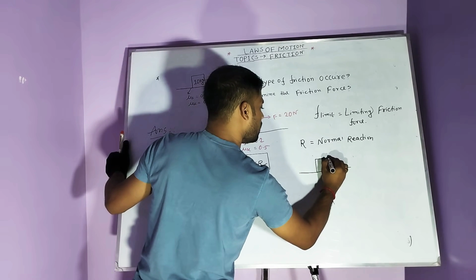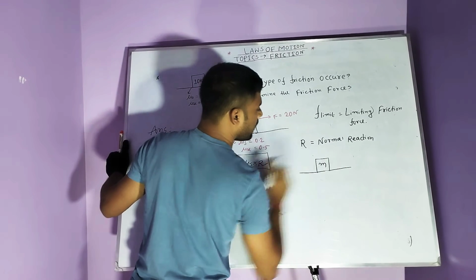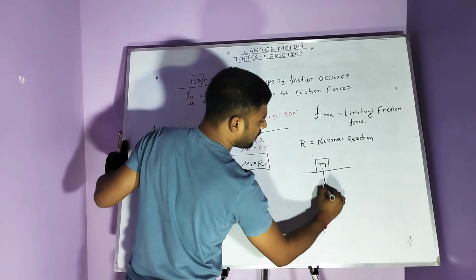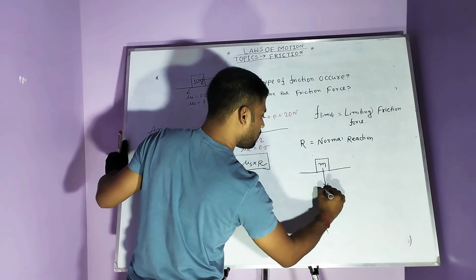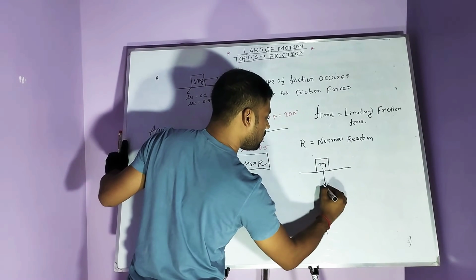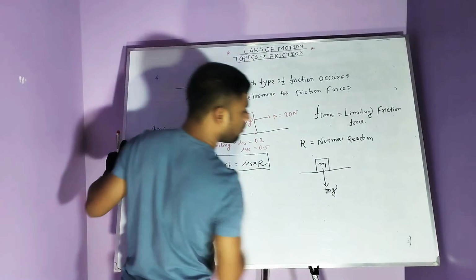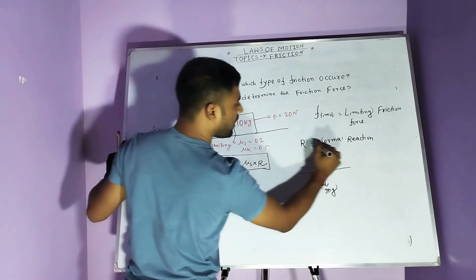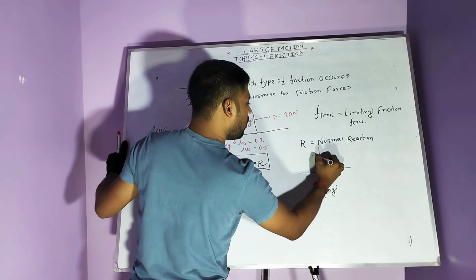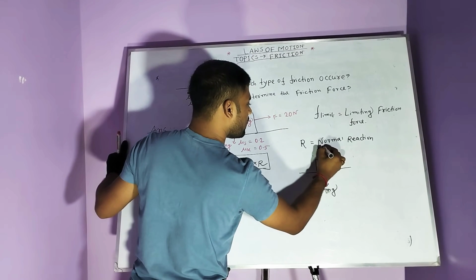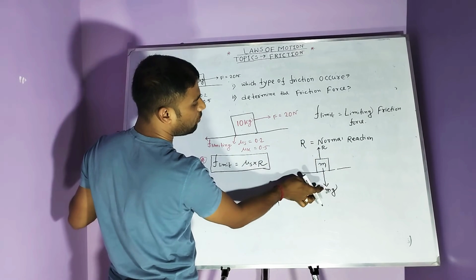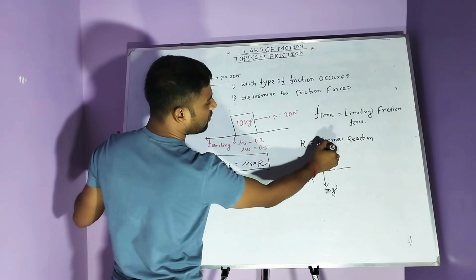If we consider one block of mass m, then its weight mg is always directed downward. Then the ground also creates a force on the block. This is the normal reaction R. R and mg are balanced.